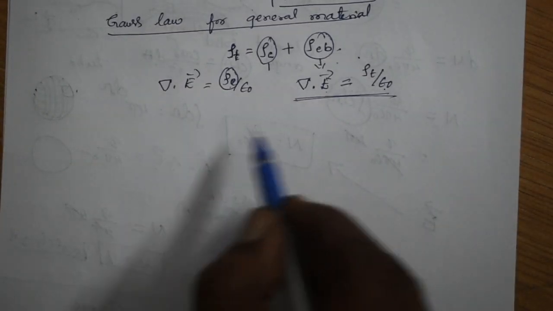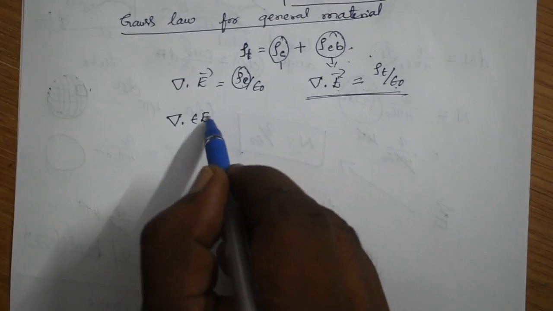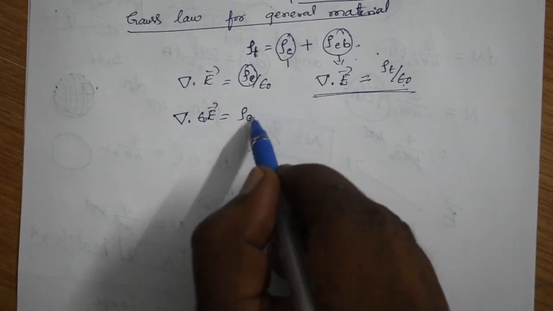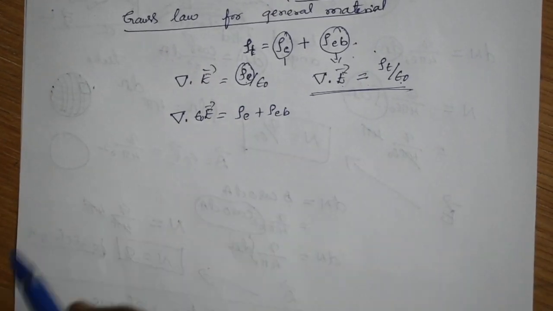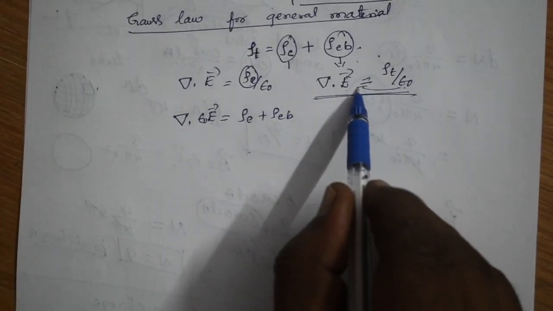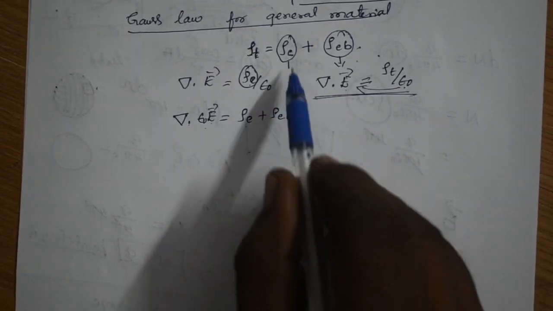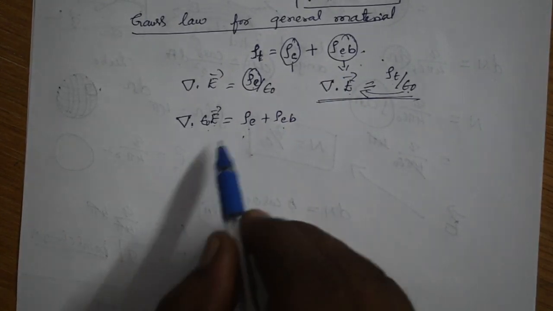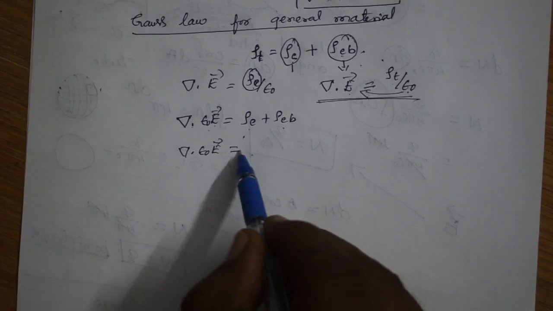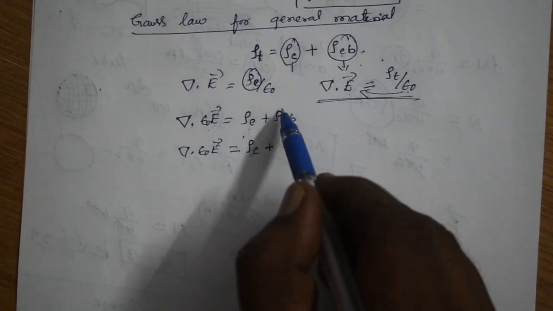But by cross multiplying epsilon naught you can write it as del dot epsilon naught E is equal to rho T. But rho T means rho E plus rho EB. Is it right? So del dot epsilon naught E is equal to rho E plus rho EB.